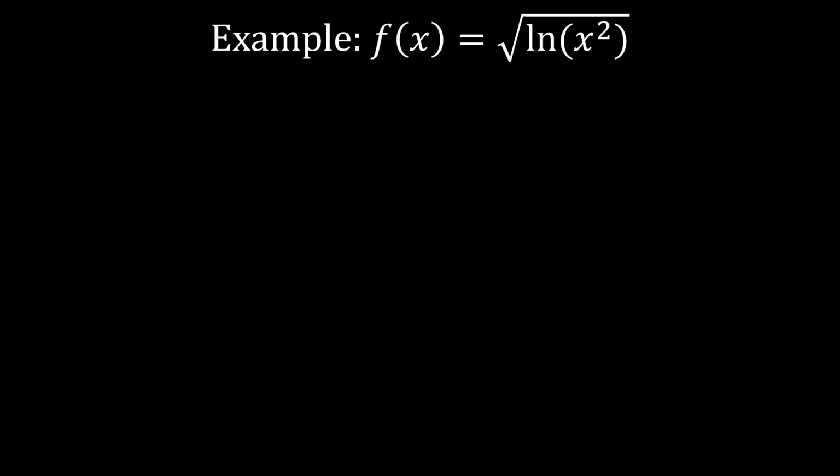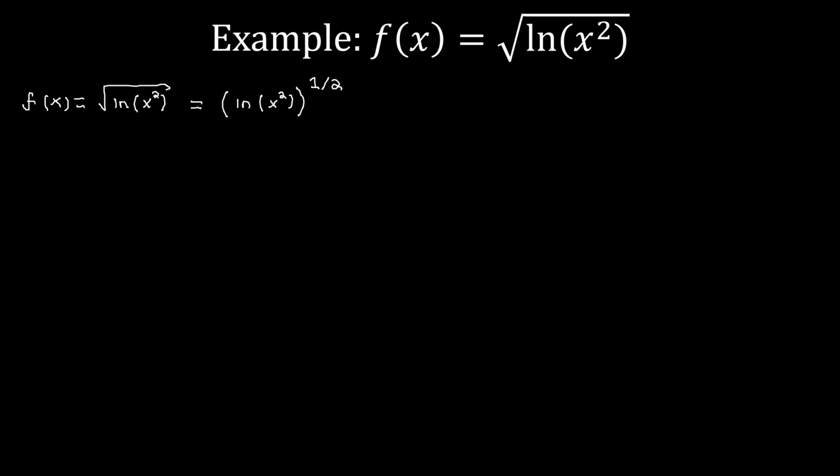For our next example, we're going to take the derivative of the square root of ln of x squared. So again, first we're just going to write our problem. So f of x is equal to the square root of ln of x squared. But again, we want to figure out what our inside and our outside function is, and here it might not be readily apparent which is which. But what we can do is rewrite the square root as an exponent to the 1/2 power. So we get in parentheses ln of x squared, and then all of that raised to the 1/2 power because the 1/2 power is equivalent to a square root.